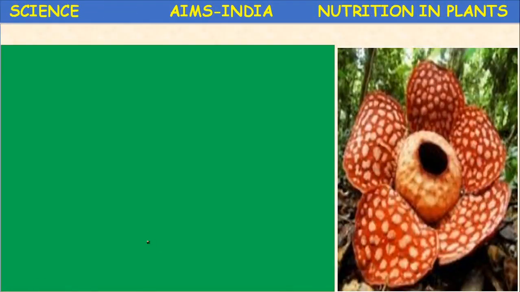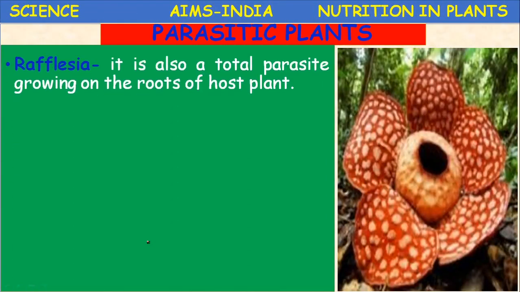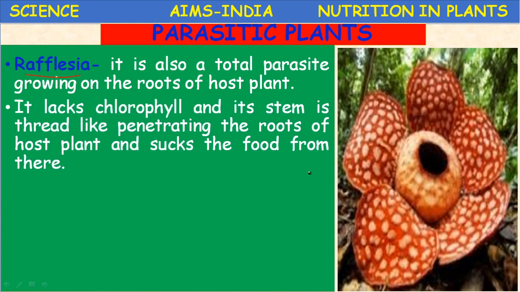Next, another root parasite, Rafflesia. Rafflesia is also a total parasite. Orobanche is a partial parasite, but Rafflesia is a total root parasite growing on the roots of the host plant.